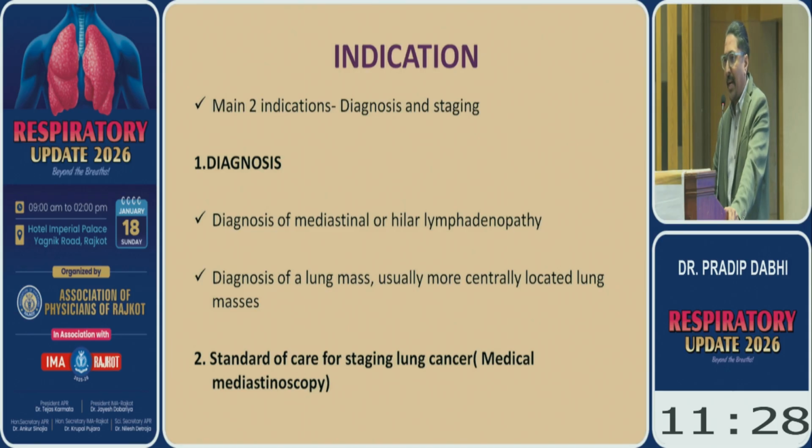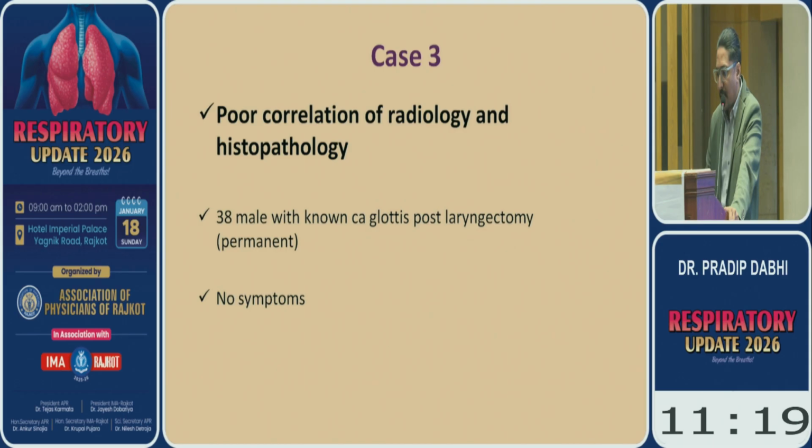So there are 2 main indications of EBUS. One is the diagnosis of mediastinal lymph nodes and centrally located masses, and it's the standard of care for staging the lung tumor before doing the surgery. So let me begin with the case.